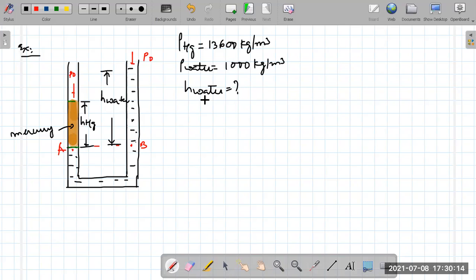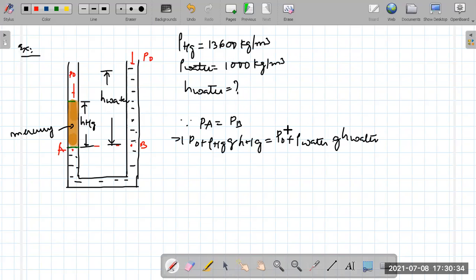The logic is simple. Since pressure at A must be equal to pressure at B, pressure at A is P naught plus density of mercury into g into height of mercury, which is equal to PB, that is P naught plus density of water into g into height of water. P naught gets cancelled, and g can also be cancelled. So height of mercury into density of mercury is equal to density of water into height of water.